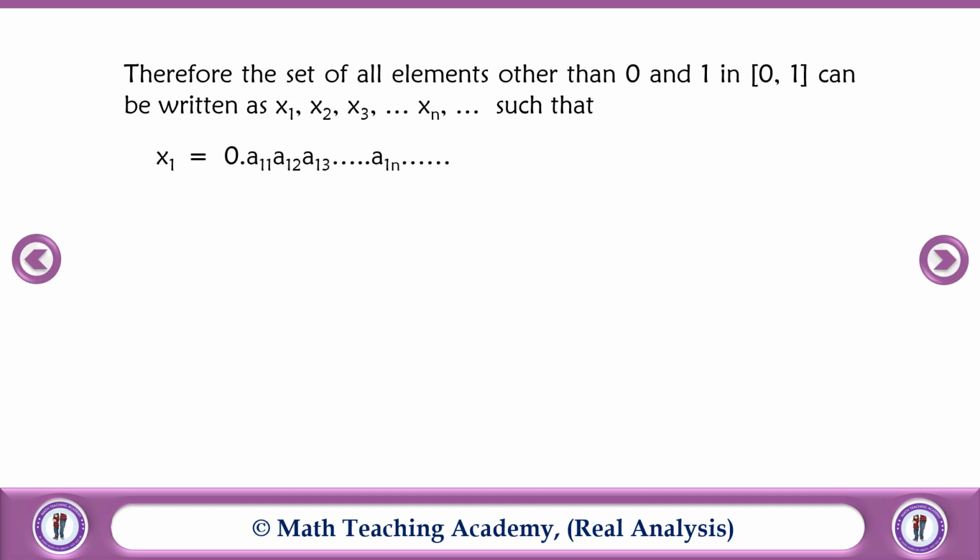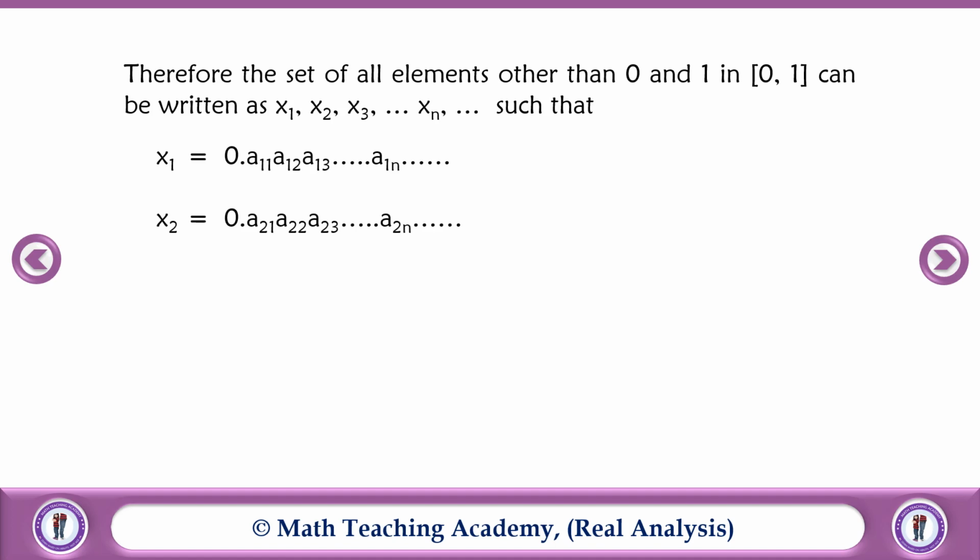Such that x1 is equal to 0.a11, a12, a13, etc., a1n, etc. Because here we have taken the set of all elements in the closed interval [0, 1] to be countable, x1, x2, x3, etc., xn all lie between 0 and 1, and that is why we have taken x1 as 0.a11, a12, a13, etc., a1n, etc. Similarly, x2 is also an element in the closed interval [0, 1], so its value also becomes 0 point something.